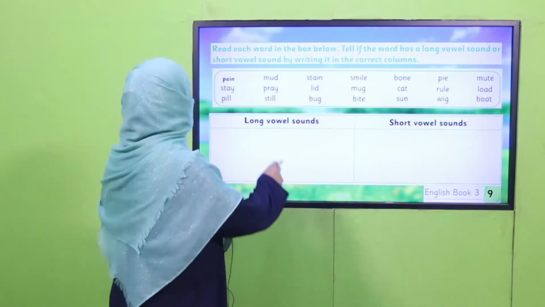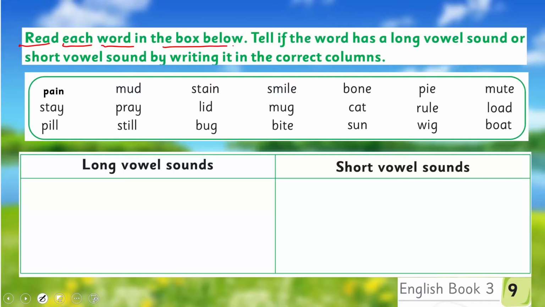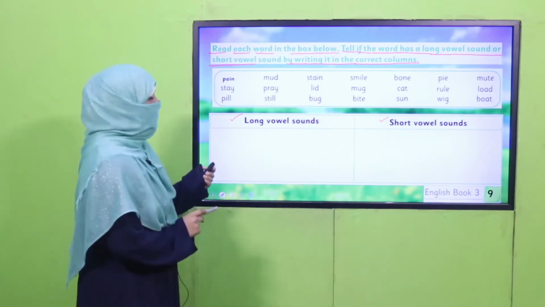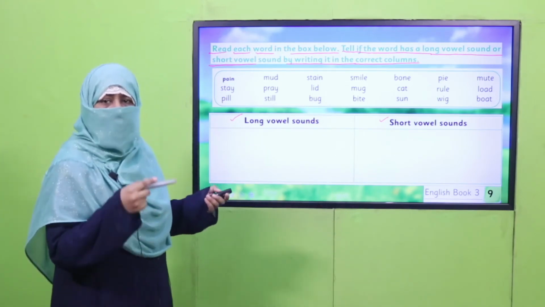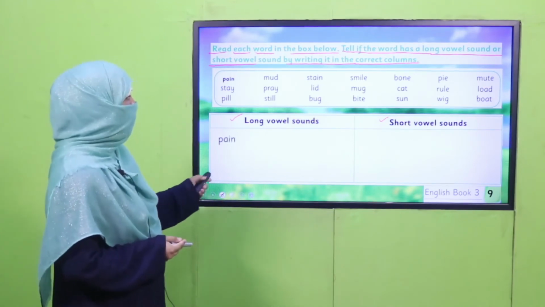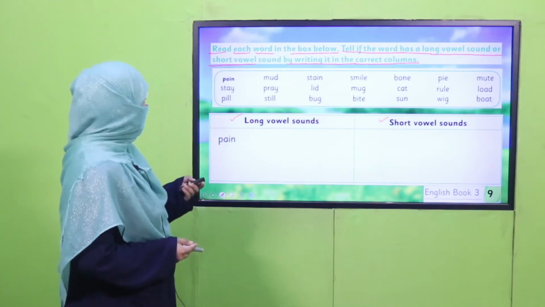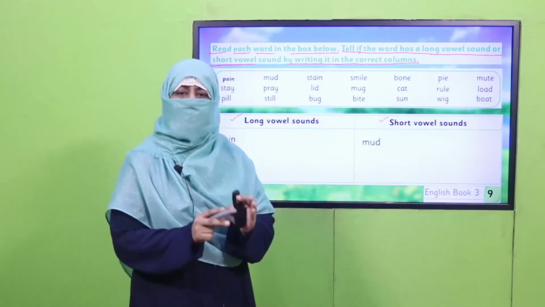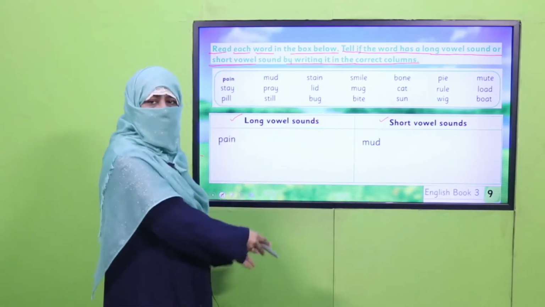And there is another practice. What we are supposed to do: read each word in the box below, tell if the word has a long vowel sound or a short vowel sound, and write it in the correct column. There are two columns, one for long vowel sound, one for short. You'll keep saying the word and writing it in the relevant column. The first word is pain, pain. So it's giving a long vowel sound, you will write it in the long vowel column. And the next word is mud. It's giving a short vowel sound, you will write it in the short vowel sound column. Again, pause the video and classify all these words in these two categories.